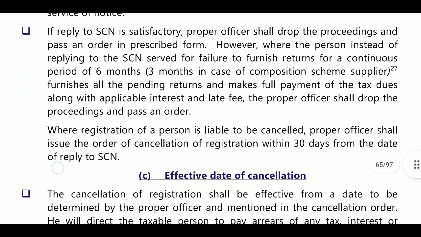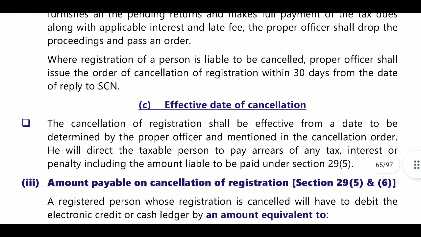Where the registration of a person is liable to be cancelled, the proper officer shall issue the order of cancellation of registration within 30 days from the date of reply to the show cause notice. Here, after that 7 days, whenever you are replying to the show cause notice, from that reply 30 days will be the time for cancelling the registration.